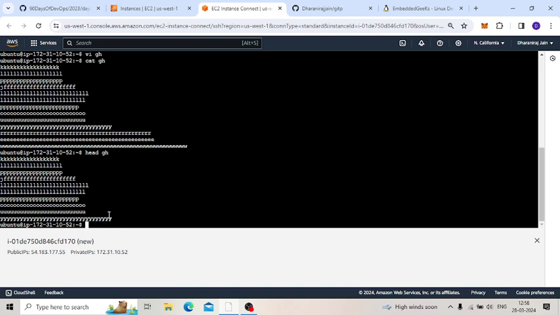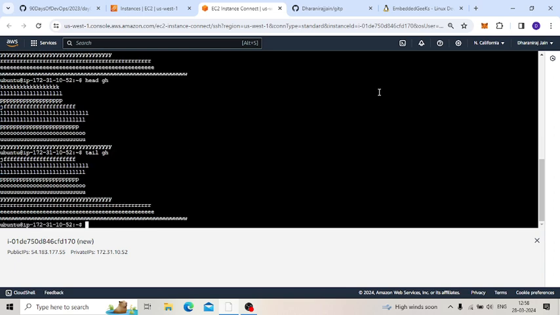Then one more command is there. If I want to see the last 10 lines, for that we will use a different command. Give me 1 minute, I will cross check which command and show you. Okay, we will use the tail command. If I give tail gh, then you can see we get the last 10 lines.